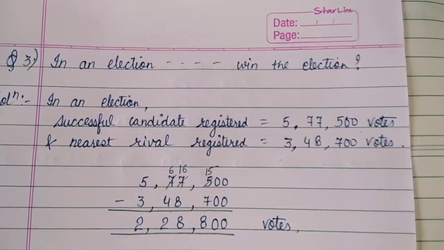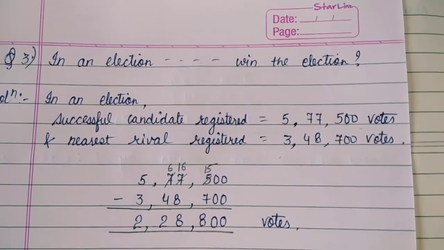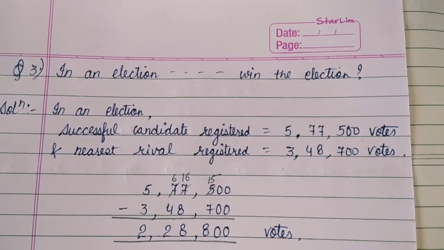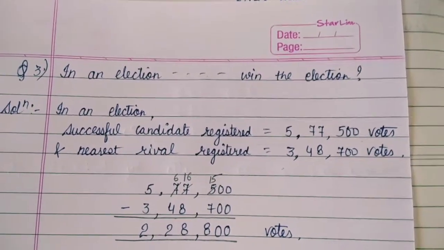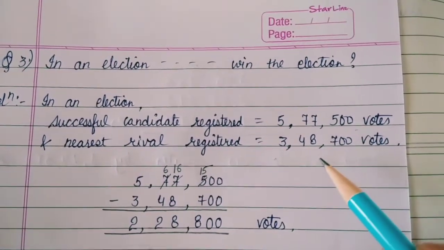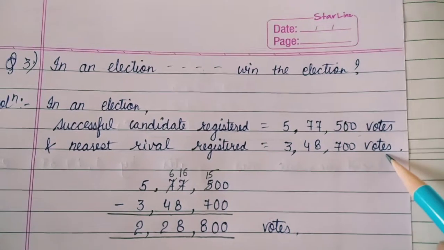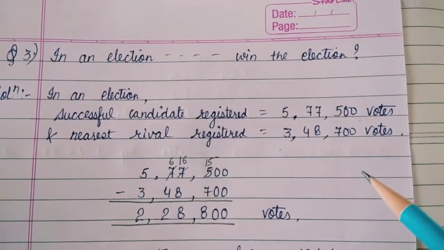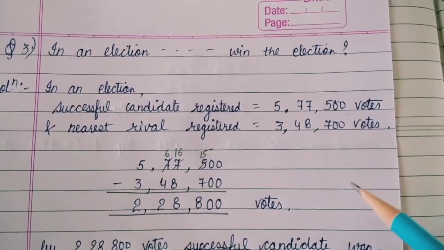And his nearest rival secured, nearest rival means the second one, the opponent, who got 3,48,700 votes. Okay. So the question is, by what margin did the successful candidate win the election?